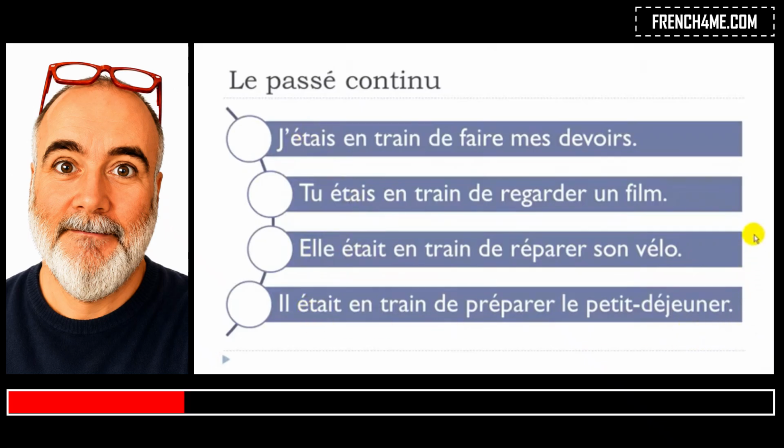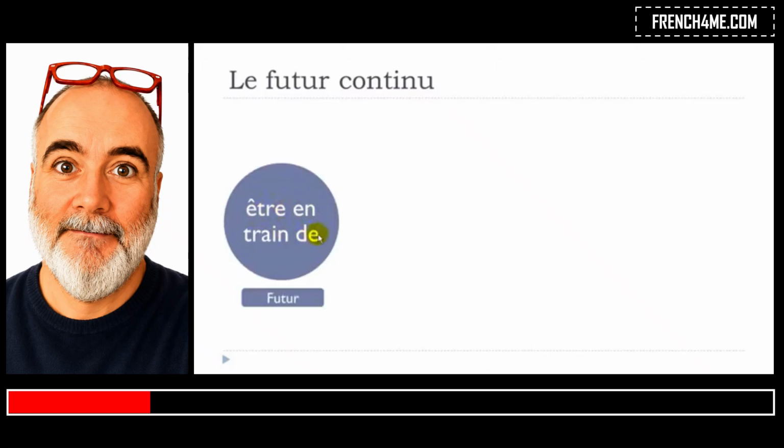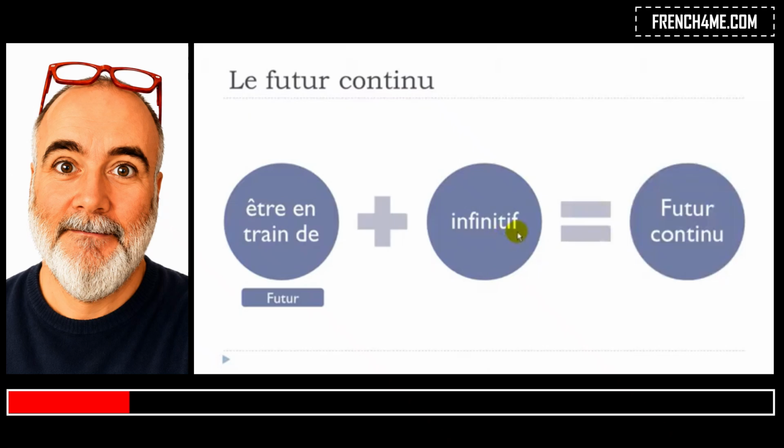All right, and in the same logic, we could put this structure at the future as well. Why not? So, le futur continu. And in that case, exactly the same structure. So, être en train de, but then obviously, être should be at the future form, okay, so the real one, and then the infinitive form just to get this futur continu.